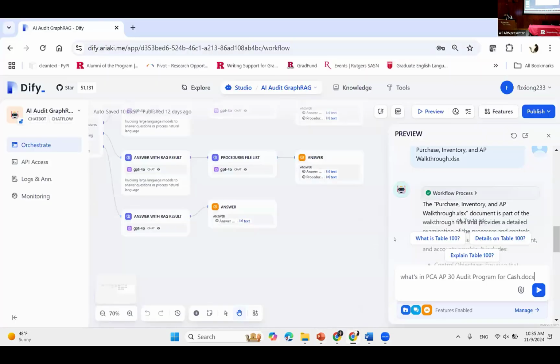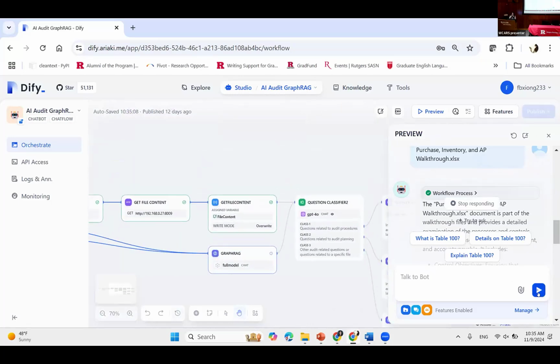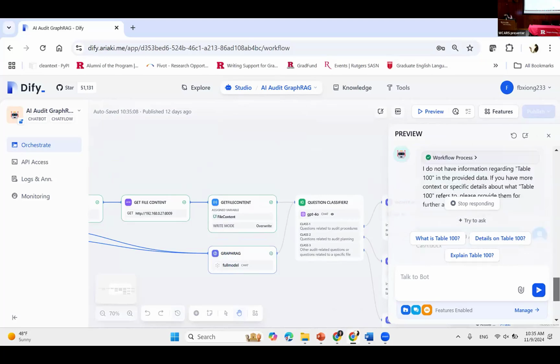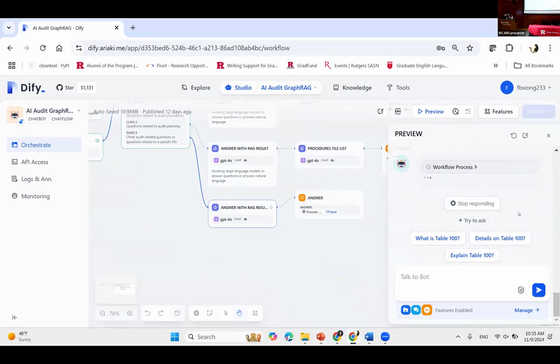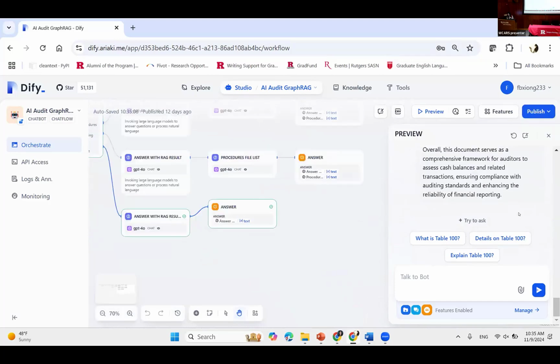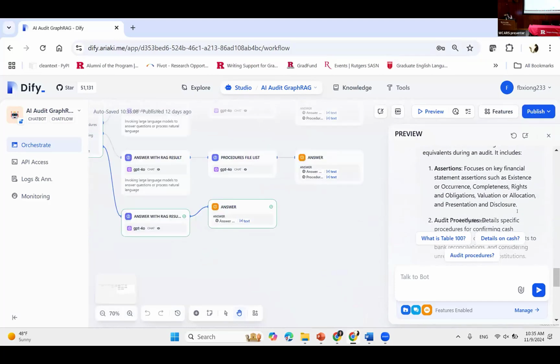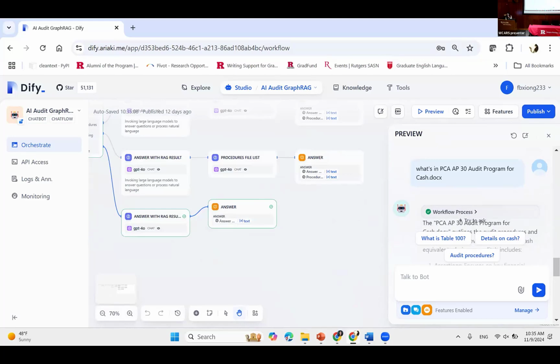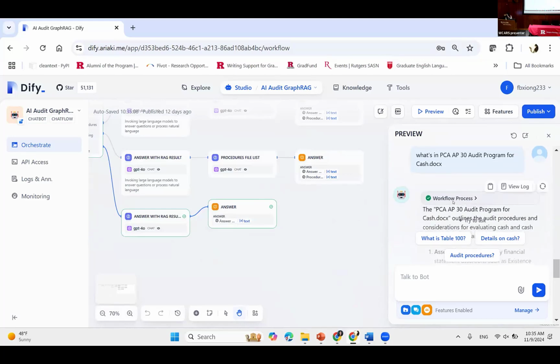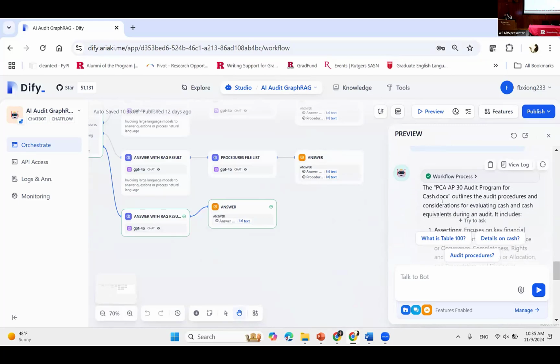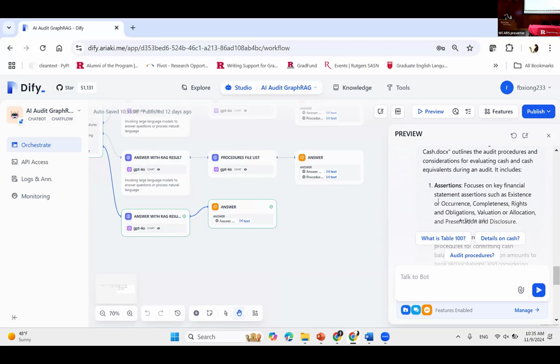Let me just show you very quickly what the chatbot looks like. I've already put the question here, and I click go. I hope it works. Now you can see what I'm asking is about one specific document, and the chatbot will just answer the question and extract the information from that document and summarize it.